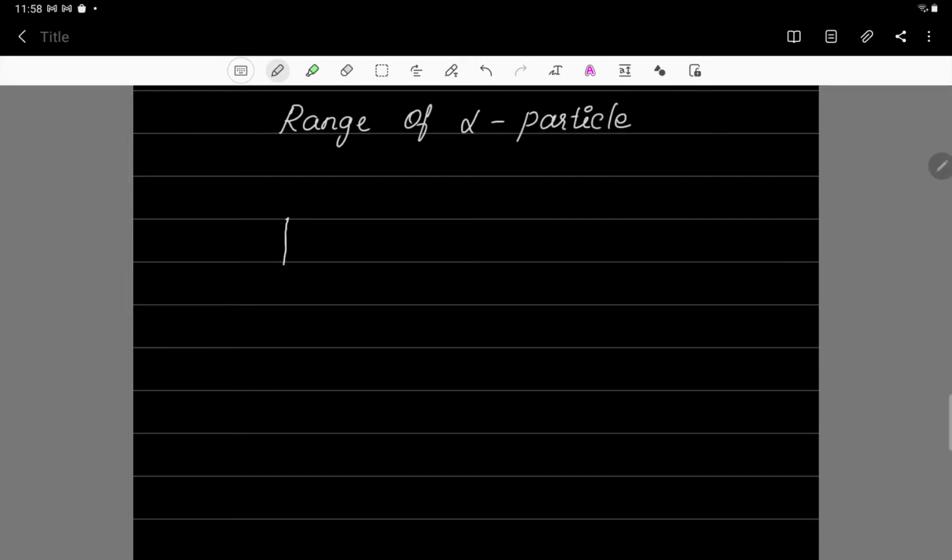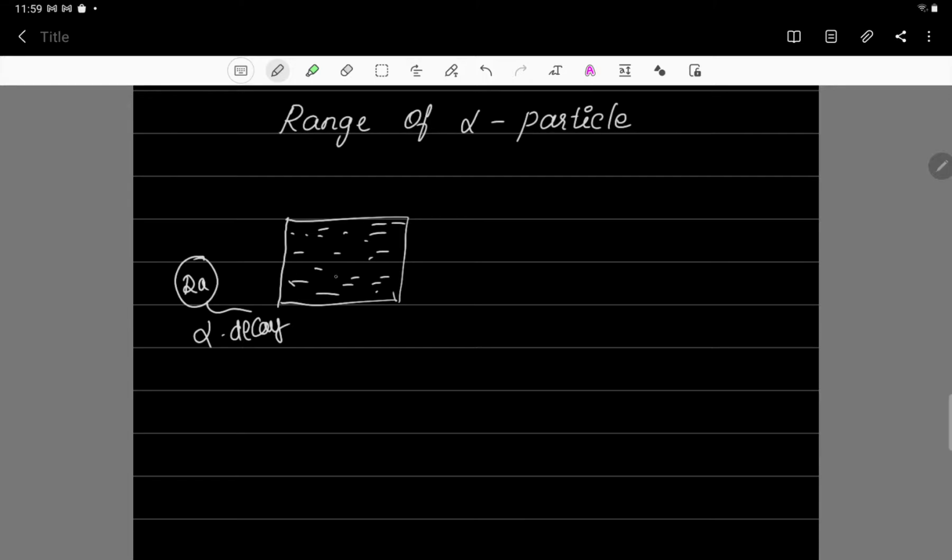So for that, let us consider a container. This is filled with a gas. So the container is filled with a gas, and consider a radioactive element. Let us suppose it is emitting alpha radiations. Alpha means 2 protons and 2 neutrons at a time coming out from the radioactive source. Now the alpha particle enters the container that contains gas.